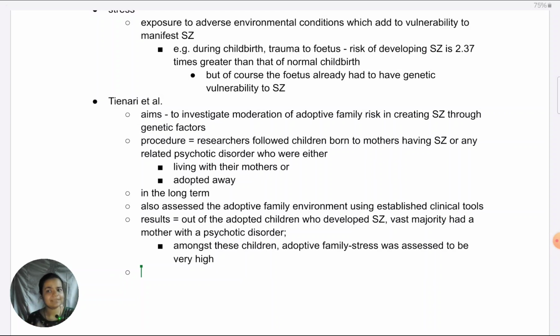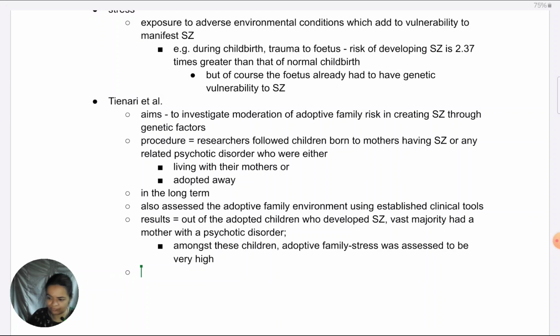If the diathesis is there, the mother is having the condition, psychotic disorder, birth mother is having it, but the adoptive family is giving a healthy environment. In that case, stress is missing, diathesis is there. So only that much is not enough to develop schizophrenia.